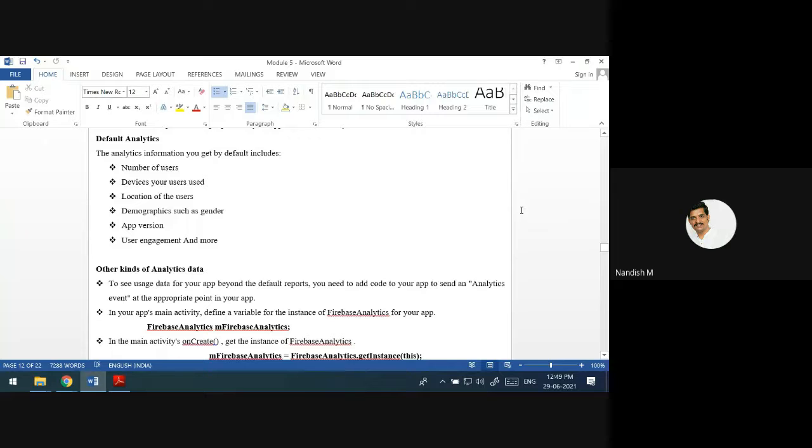Some other extra information, if you want, some part of the coding you have to do. Okay, these are the default analytics. Even if you don't request it, that data will be already available.